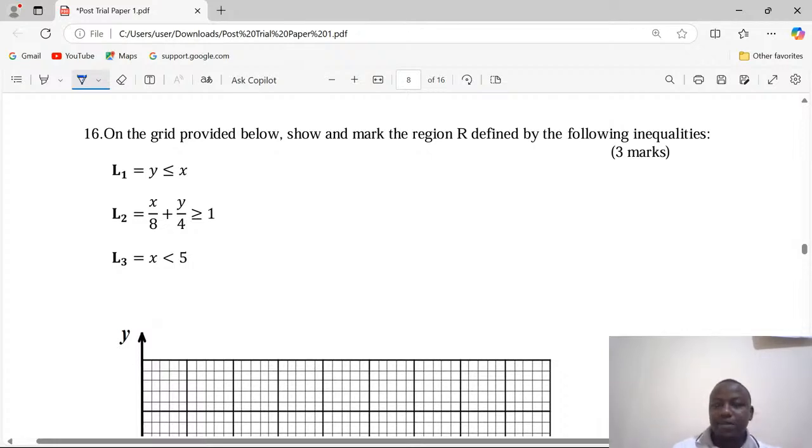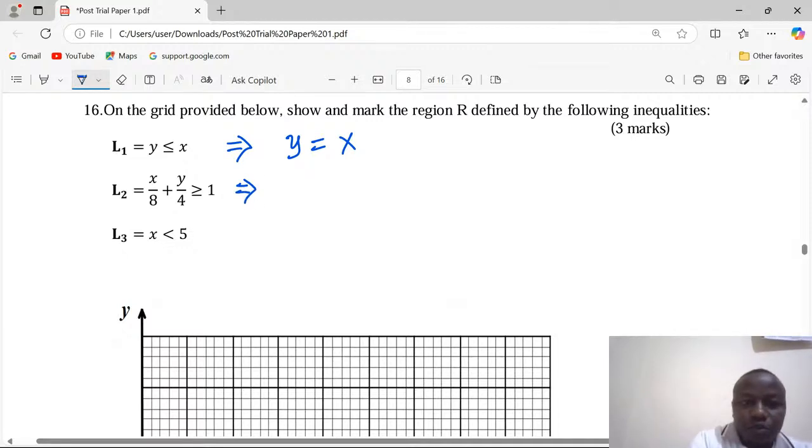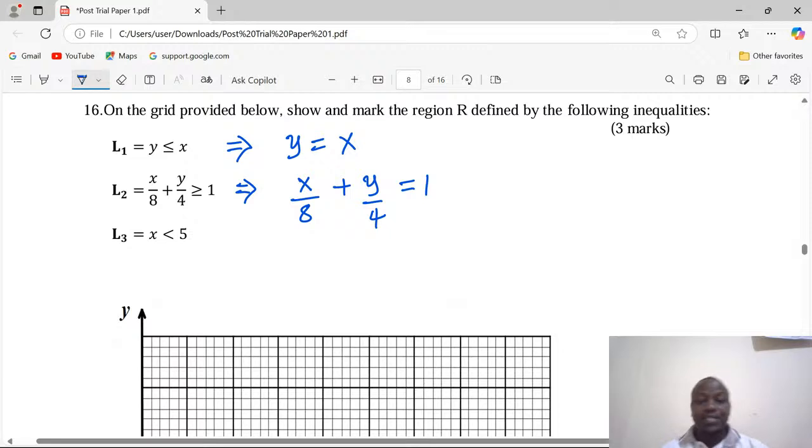For us to apply these inequalities, we are supposed to change them to borderlines. For example, in L1, we will use a borderline y equals x. For the second one, we also use a borderline: x over 8 plus y over 4 equals 1. Let me take it slow. We replace an inequality with the borderline, which will represent it. We plot lines.